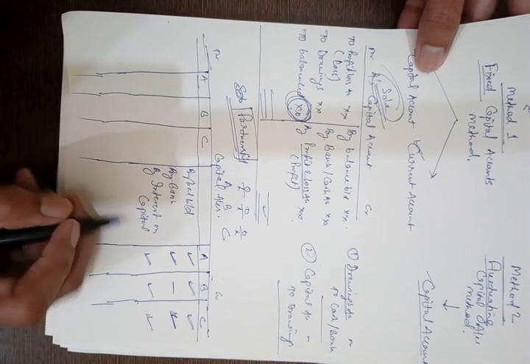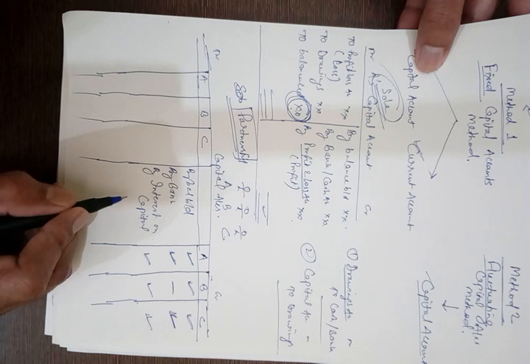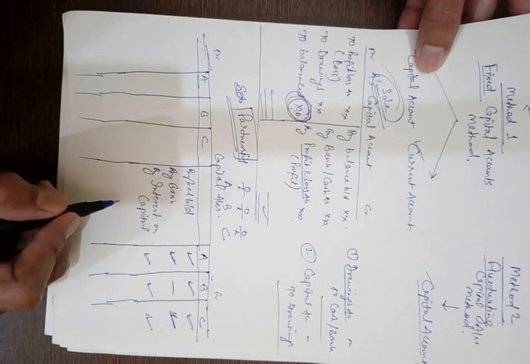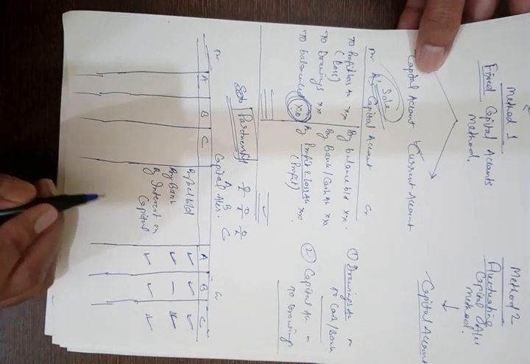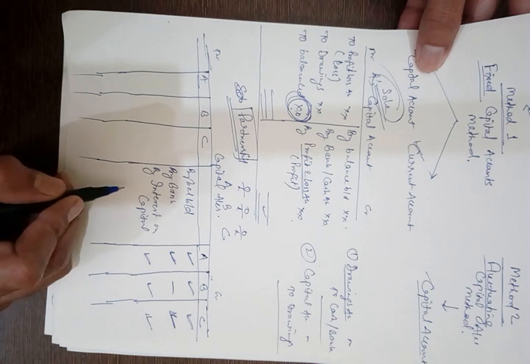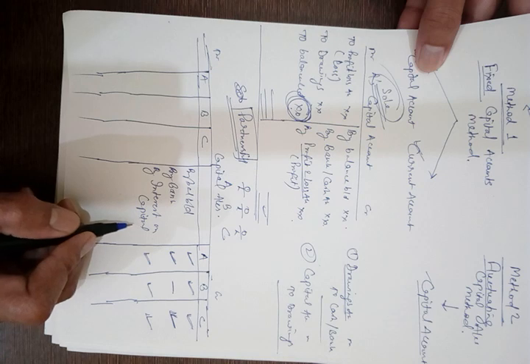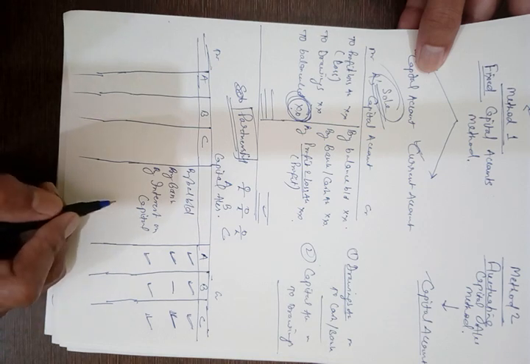Similarly, you have already learned that if a partner is eligible for remuneration from the firm, then we pass two entries. First is partner's salary or commission account debit to partner's capital account.